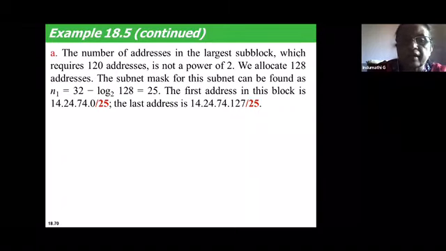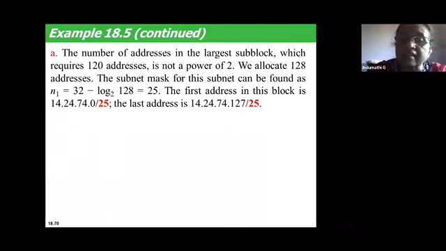Instead of 120, which is the next value that is a power of 2? If you take 128, it is 2 to the power of 7. So instead of allocating 120 addresses, you should allocate 128 addresses, because the number of addresses should always be a power of 2. 120 is not a power of 2. So what is the solution? Instead of 120, if you take 128, it satisfies the condition of being a power of 2. Hence, instead of 120 for subnet 1, you should have 128 addresses.